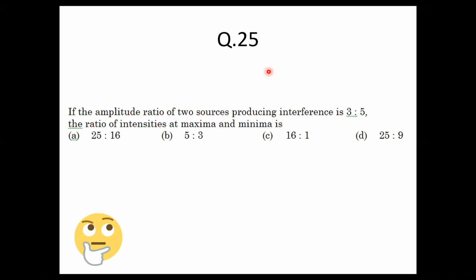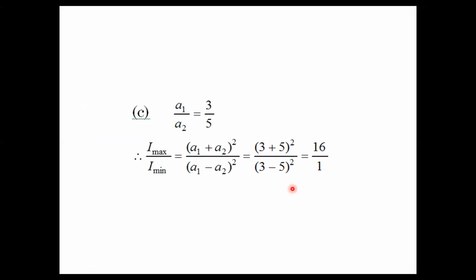This is quite simple. I don't think you should take much time. Just substitute quickly. Yes, it is option C. You should get 16:1. Imax upon Imin, direct formula, no change. So that's just 16:1. Moving on to the next question.